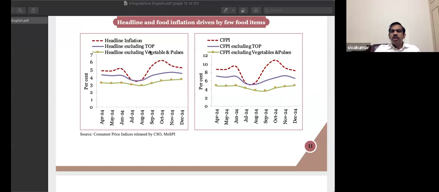But if you remove the top, I mean tomato, onion, and potato, only these three commodities from the basket, and now compute the inflation, then you could see the purple line is relatively stable. And what does it convey? It means the reason behind such great volatility in prices is primarily due to change in prices of tomato, onion, and potato.